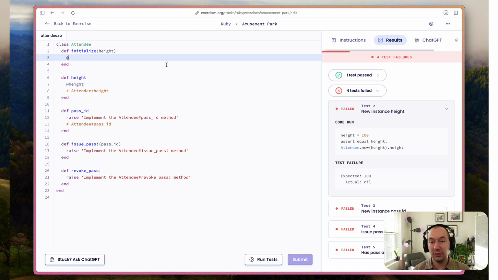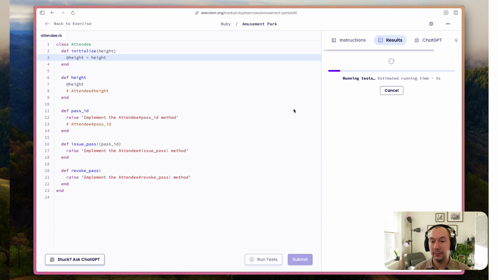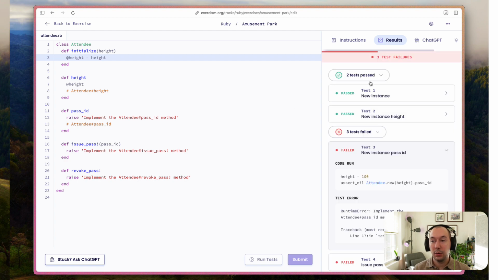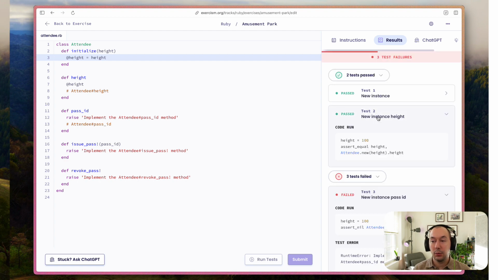And generally speaking, what you're going to do is set your instance variable equal to height, right? So if we run that again, our test passes. So we can see when it calls attendee.new, passing in the height, and then we call height, it returns the height.